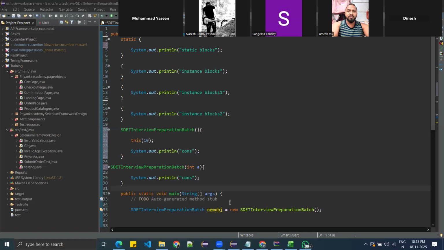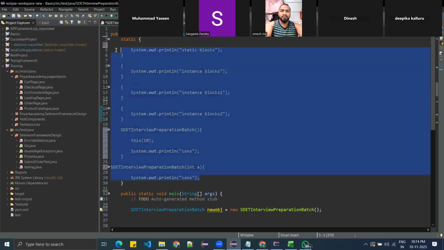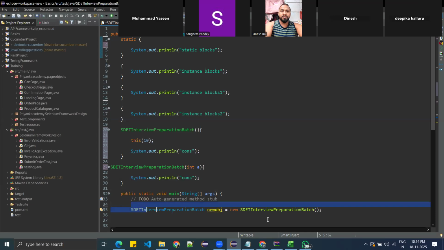First the static block will execute. Umesh, can you tell? Do not get into the code first; always go to the main method.